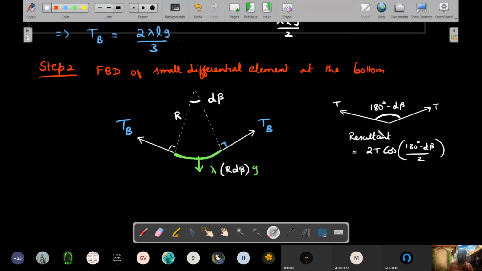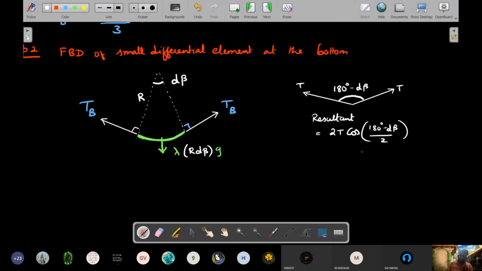I'm taking the components of the tension in this direction. So half angle cos, and twice of it I have to do. And what would this yield? This is 90 degrees minus d beta by 2, cos of 90 minus something is sine. Okay, so this step would be 2T into sine of d beta divided by 2.